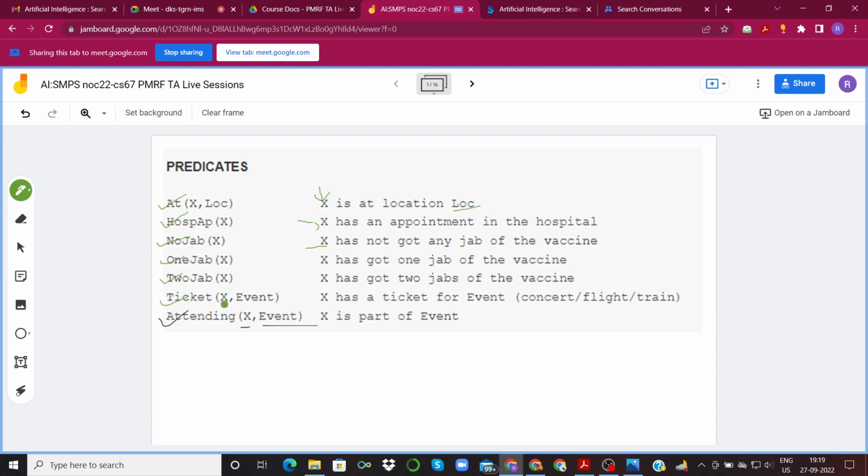Ticket X comma event means that a person X has a ticket for a particular event, which is a concert, maybe a flight or a train. In our example, it is a concert, but it could be any event. And finally, attending X comma event says that a person X is a part of the event, or basically X is attending that event.